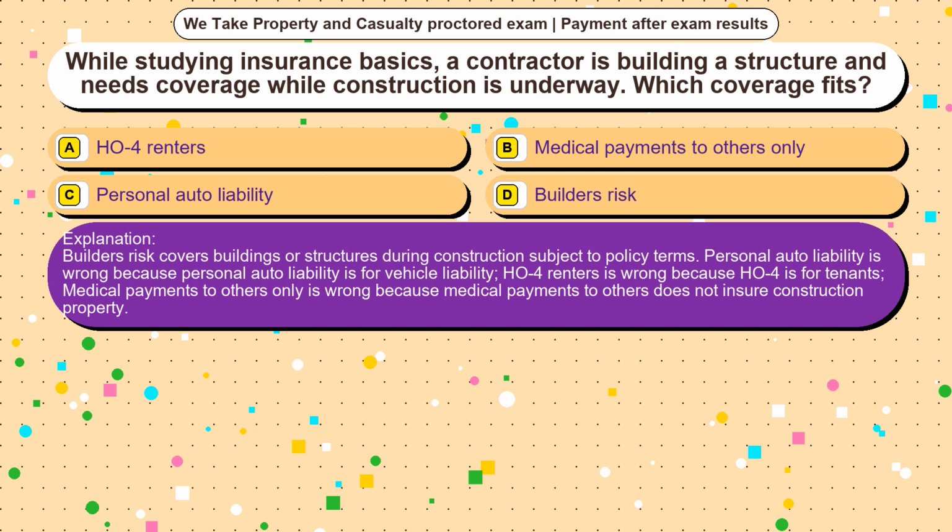Builder's risk covers buildings or structures during construction subject to policy terms. Personal auto liability is wrong because personal auto liability is for vehicle liability. HO for renters is wrong because HO is for tenants. Medical payments to others only is wrong because medical payments to others does not insure construction property.